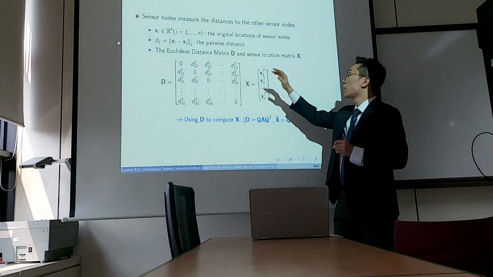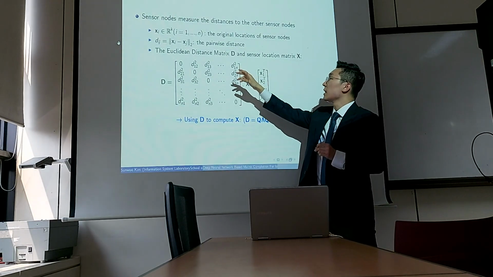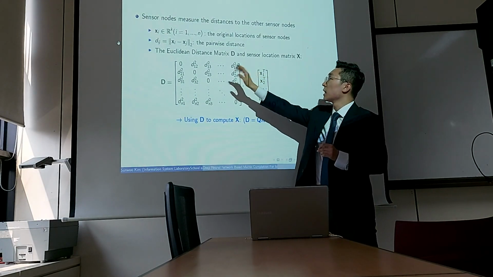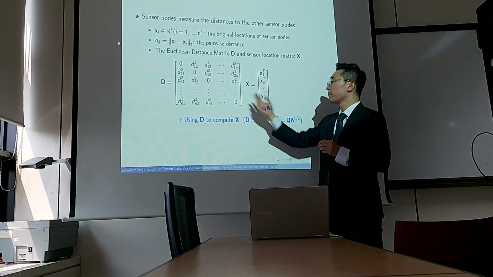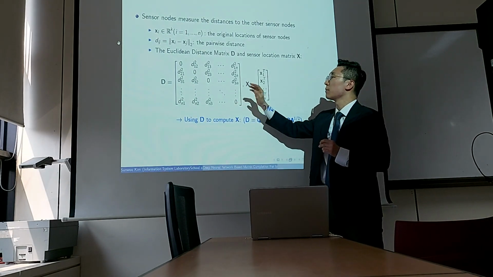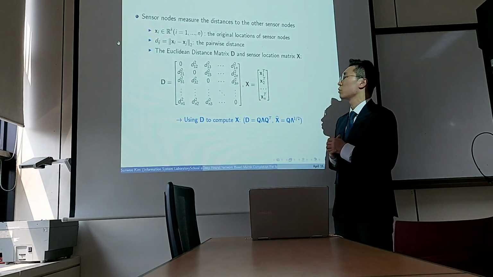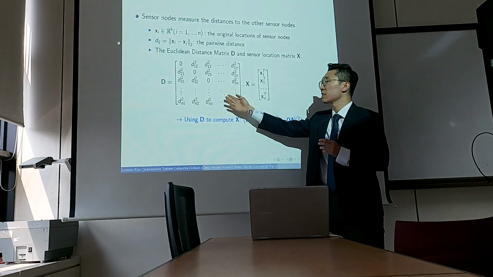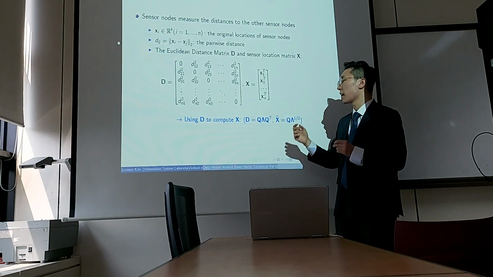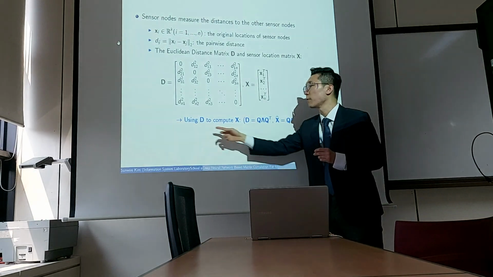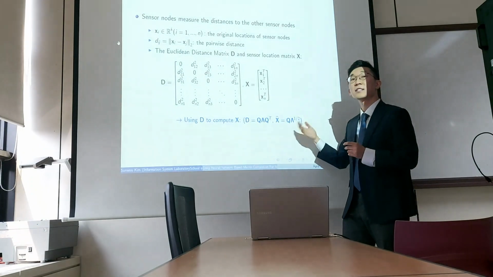Xi indicates the original locations of sensor nodes. Dij is the pairwise distance between xi and xj. And here is the Euclidean distance matrix that we obtained at the data center. And our problem is to use this Euclidean distance matrix to compute x. And the way we do it is by taking the eigen decomposition of this matrix D to compute x as shown in this equation.